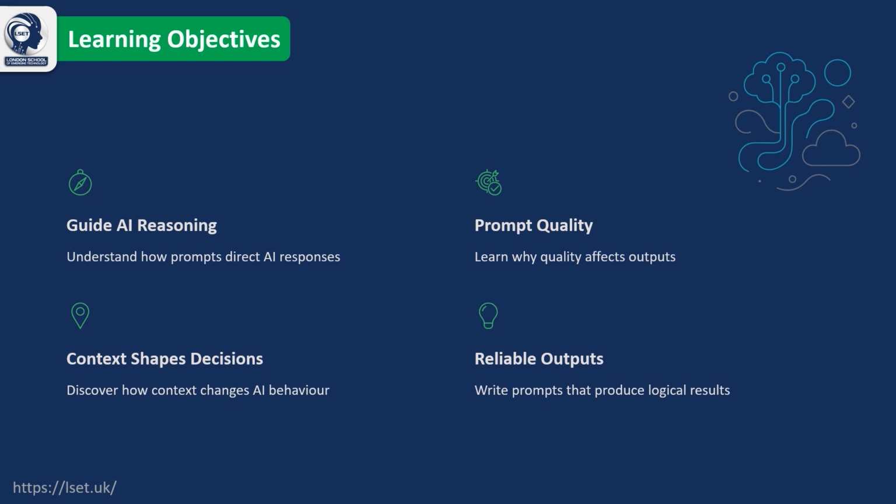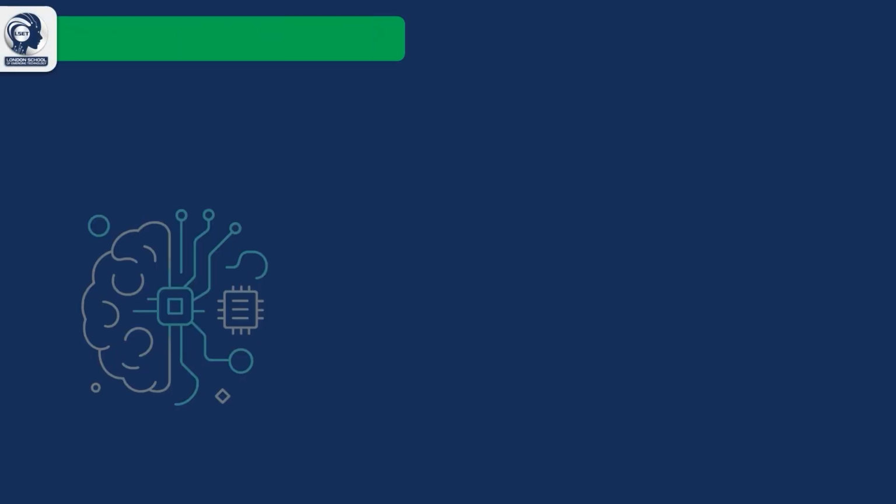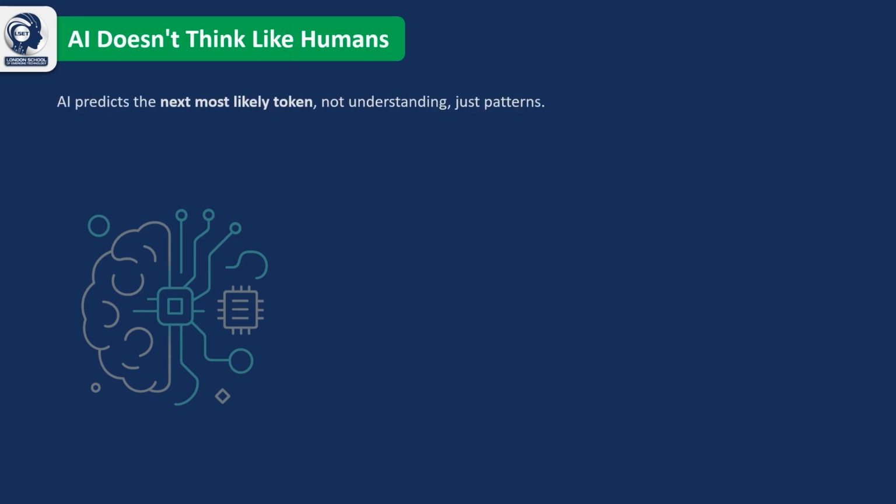reasoning and output quality. To understand how prompts influence AI reasoning, we first need to understand one important fact. AI does not think like humans. Unlike people, AI doesn't truly understand language or meaning. Instead, it recognizes patterns in the data it was trained on and predicts the next most likely token or piece of text based on your prompt.